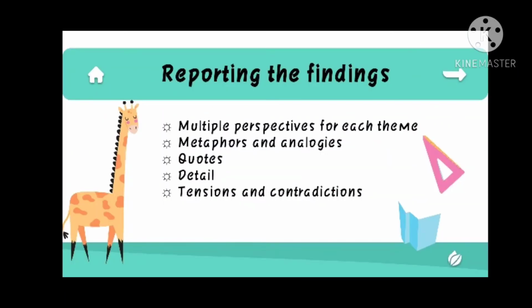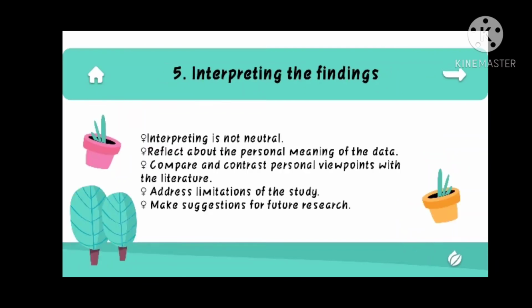Regarding the findings, there are 5 parts. The first is multiple perspectives for each theme. The second, metaphors and analogies. Next, quotes, next, detail, and the last is tensions and contradictions. The fifth step is interpreting the findings.